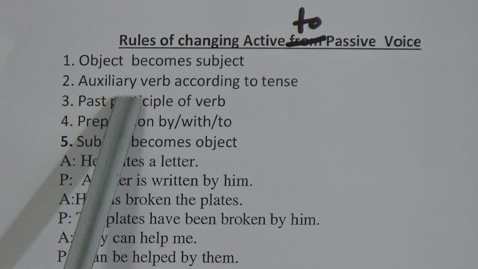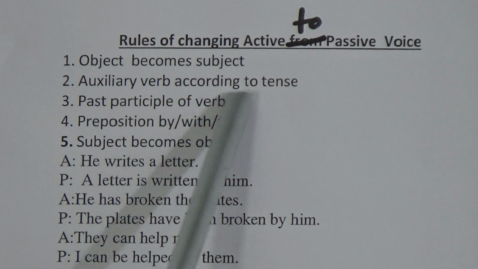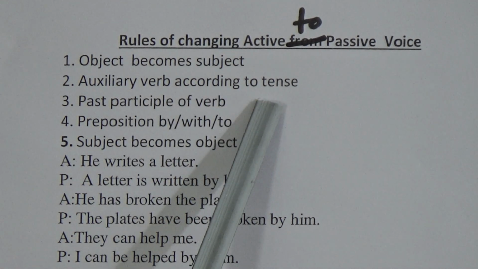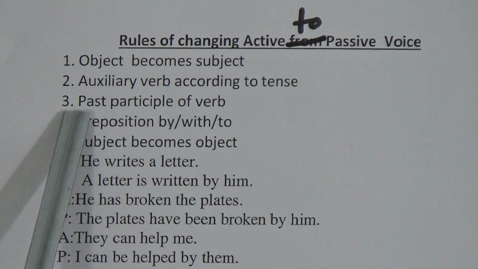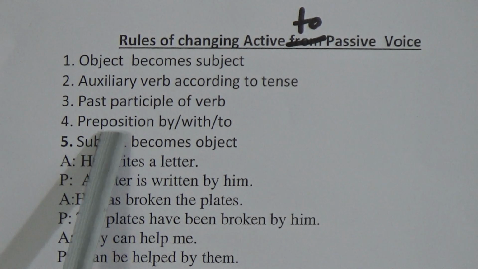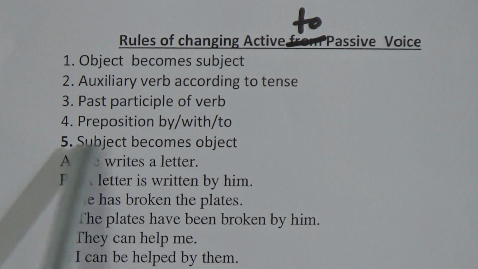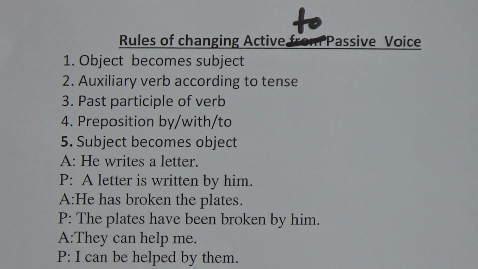Number 2, auxiliary verb according to tense. We have to add an auxiliary verb according to tense while changing active voice to passive voice. Number 3, past participle of verb. Number 4, preposition by, with or to. And number 5, subject becomes object.